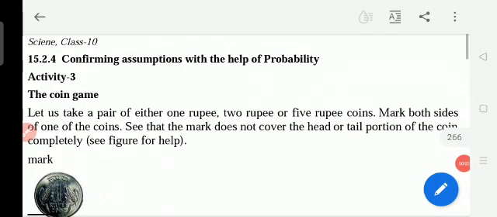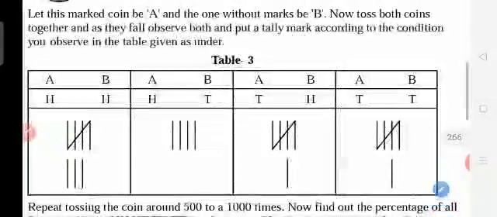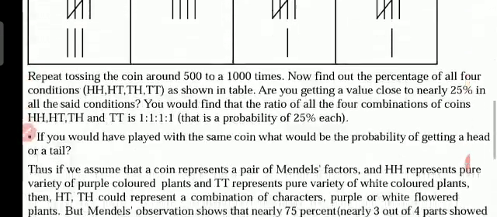Okay, in this video he explained about confirming assumptions with the help of probability. Just read and understand this coin game. H means head, T means tail. So in the coin we have the head and tail, no? So how many times the head is coming, how many times the tail is coming, that many times we have to draw the lines and find out. Okay, so you can understand this one.